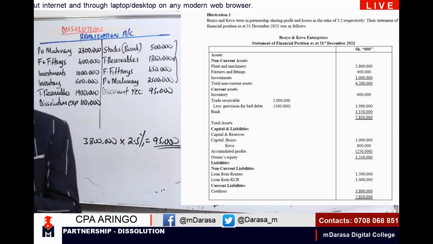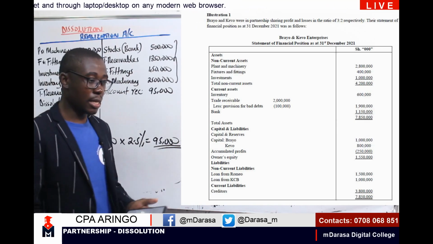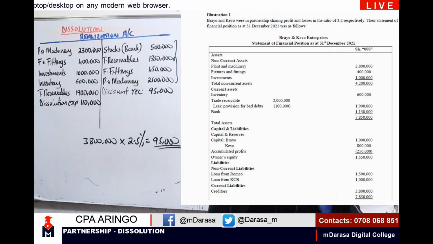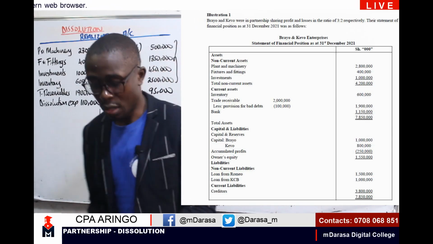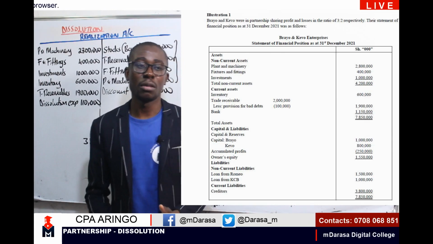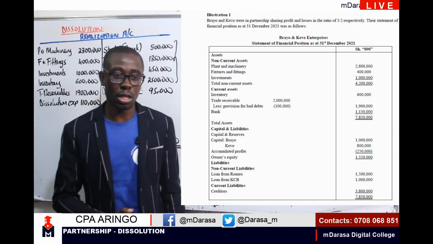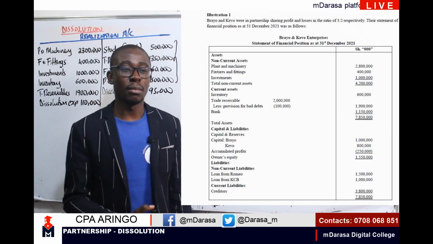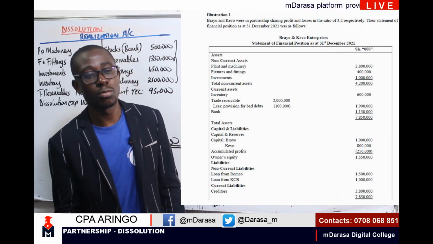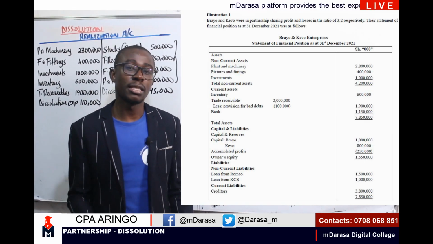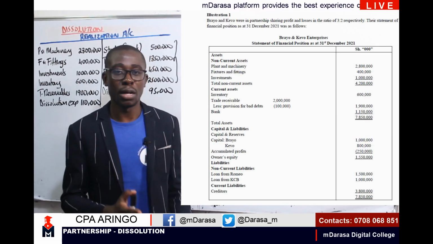The next step, again, we consider any other element that will affect us. We ask ourselves, were there any assets that were taken over by the partners? In the event that you are dissolving a partnership, probably one partner might decide, I'm going to take this motor vehicle, I'm going to take this furniture. So these are assets that are taken over by the partners.